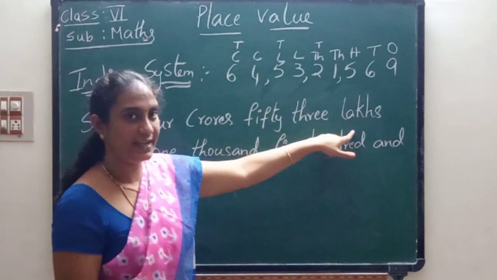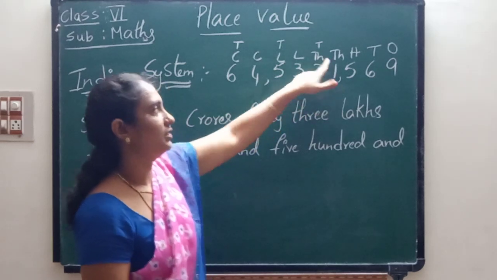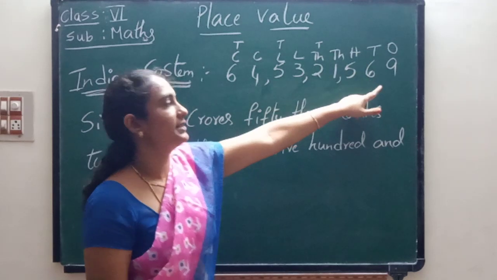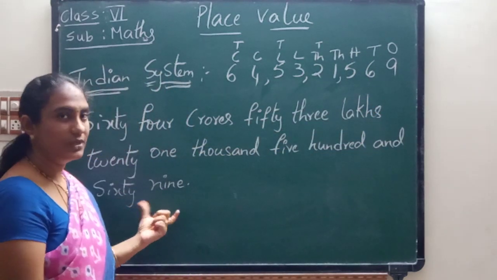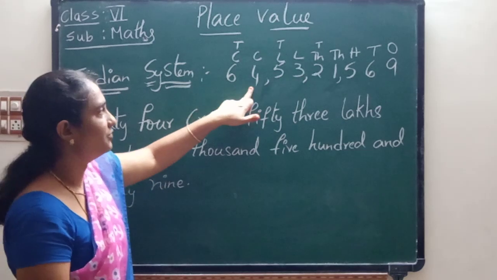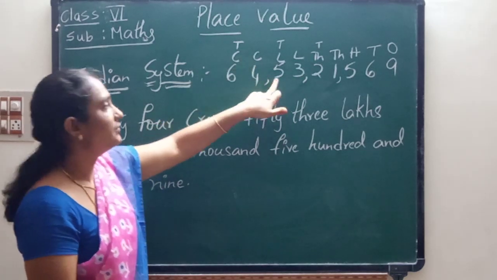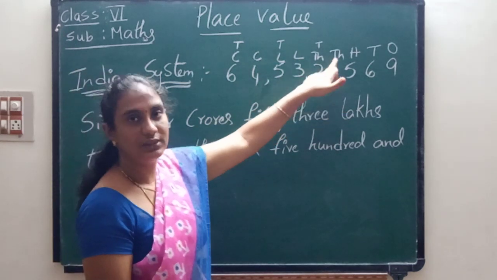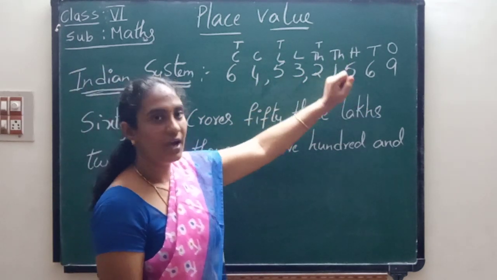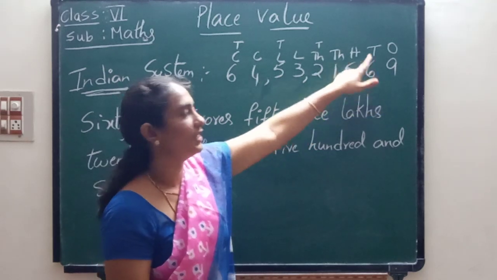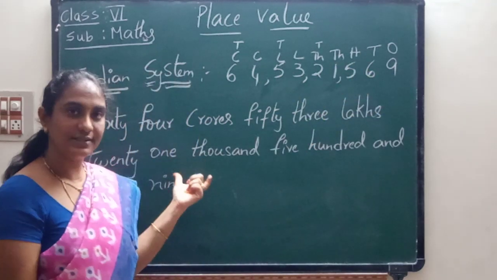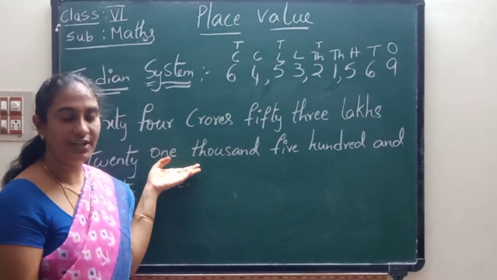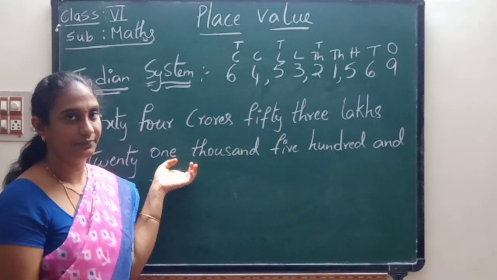53 lakhs, 21,569. So let us see once again. 64 crores, 53 lakhs, 21,569. So children, do you understand how I wrote the number in words? Do you understand now? Let us see one more example.